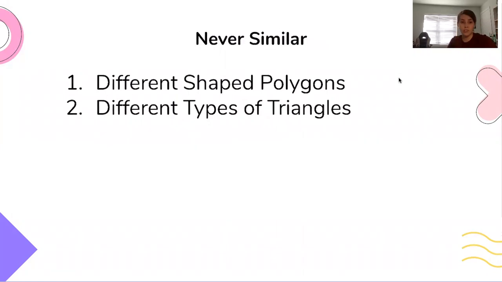Things that are never similar are different shaped polygons. A rectangle is never going to be similar to a triangle. It's just not going to happen. They have different sides. You have to do some extreme work to line those up.